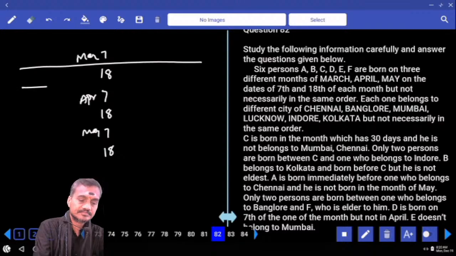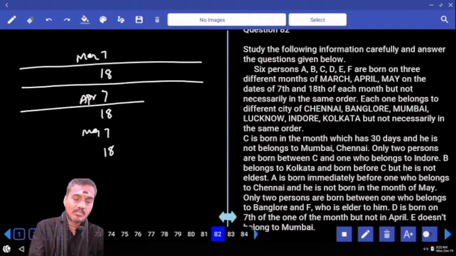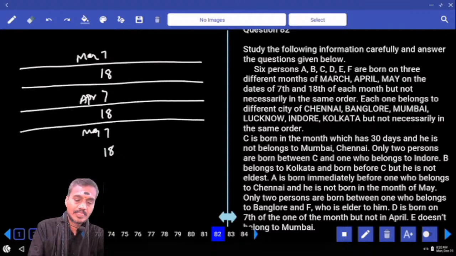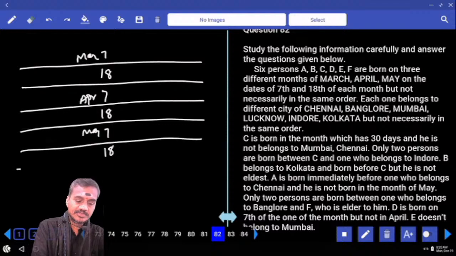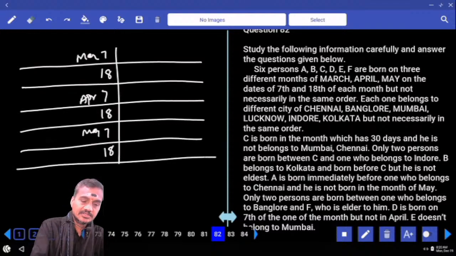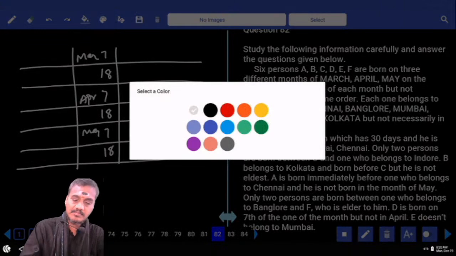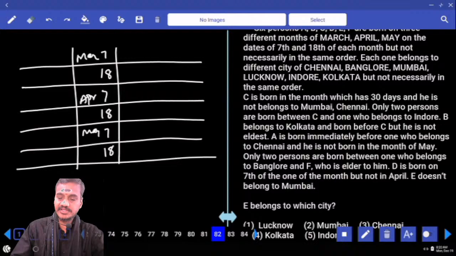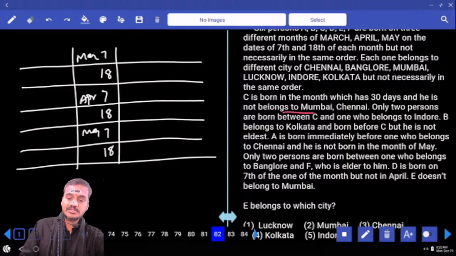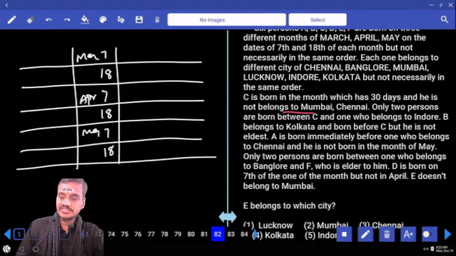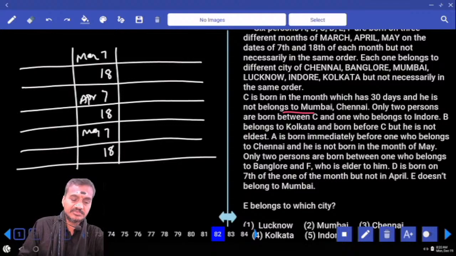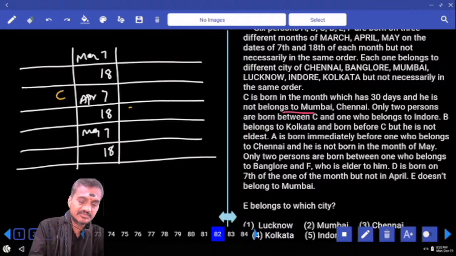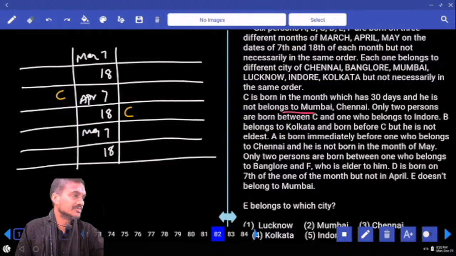Hence, now 6 persons on these 6 different dates. Then coming to condition number 1. She is born in the month which has 30 days, and he does not belong to Mumbai and Chennai. Now C in the month which has 30 days cannot be March, hence C can be either April 7 or April 18. And we get the 2 possibilities.